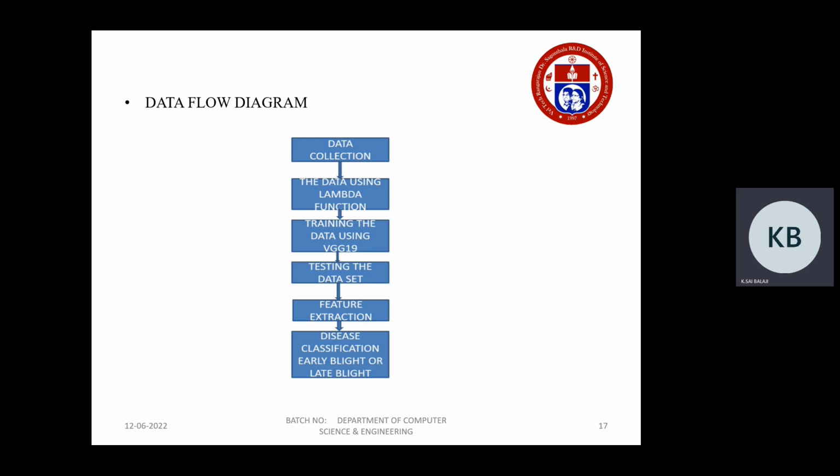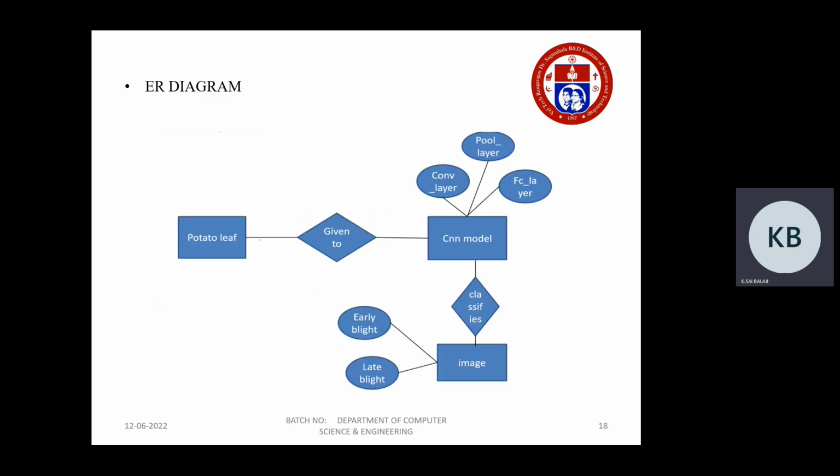From Kaggle, we had stored the dataset, and that dataset is pre-processed using a lambda function, where it will be scaled, resized, and filtered, and then trained using the VGG19 model. After training is performed, the dataset will be tested, and after testing the features are extracted. After the features are extracted, finally the disease is classified as early blight or late blight.